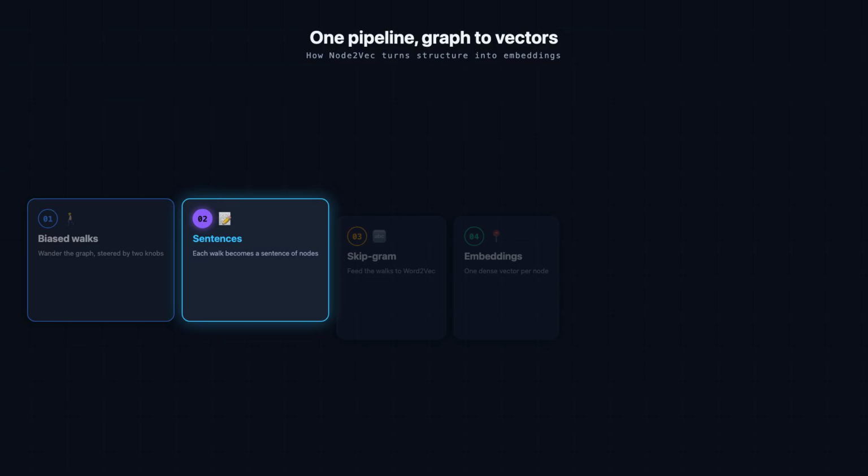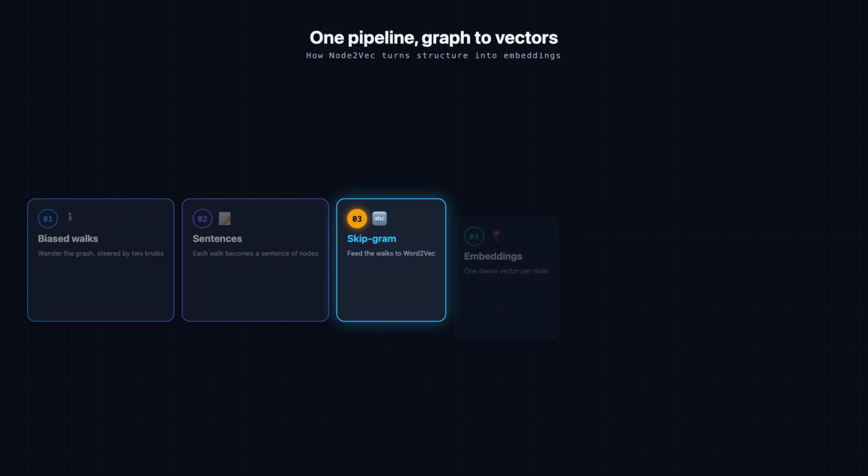Then treat each walk you generated as if it were a sentence. The nodes visited along the path become the words, in the order you stepped through them. Do this from every node many times, and you end up with a huge corpus of node sentences.